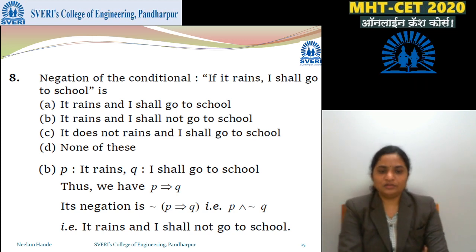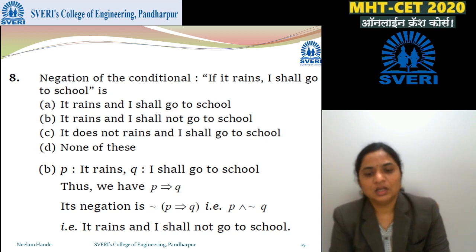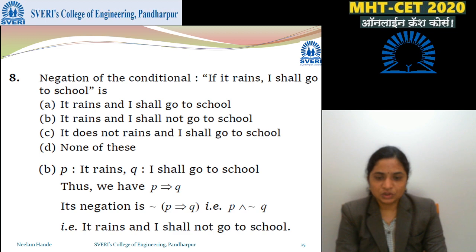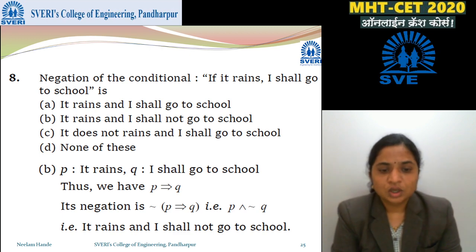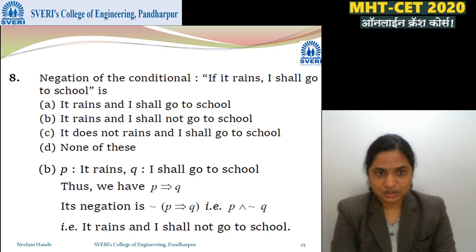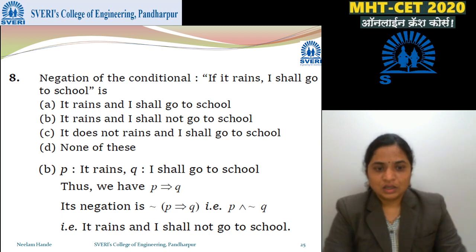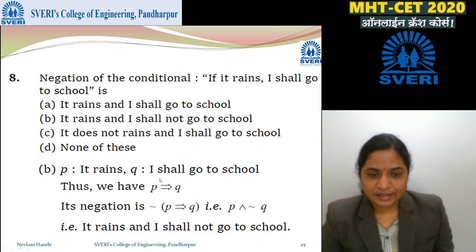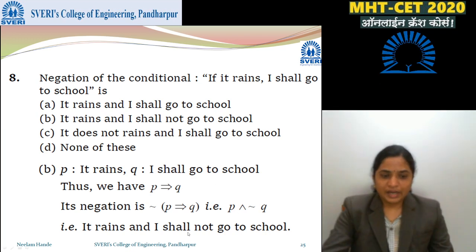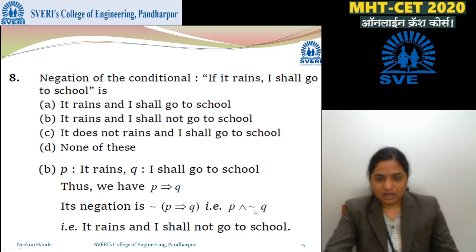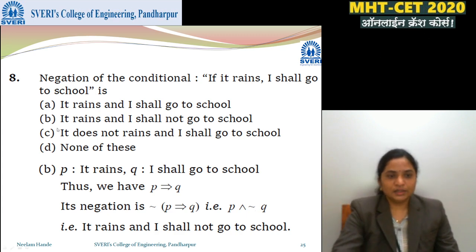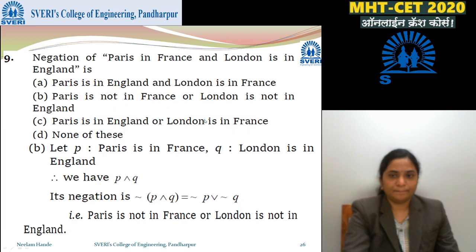So negation of P implies Q, we know, is P and negation Q. This is the definition. P is it rains, and negation Q is I shall not go to school. So it rains and I shall not go to school. So the correct option is B.